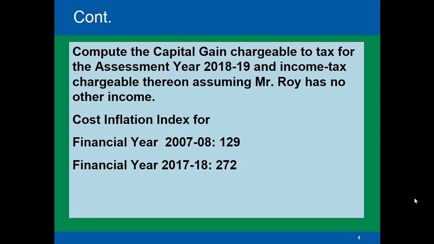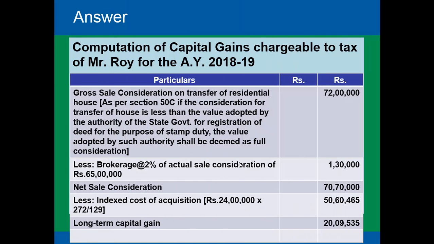in Kolkata. Compute the capital gain chargeable to tax for the assessment year 2018-19 and the income tax chargeable thereon, assuming Mr. Roy has no other income. Now, the cost of inflation index for the financial year 2007-8 is 129 and for financial year 2017-18 it is 272. Now, let's answer this question.